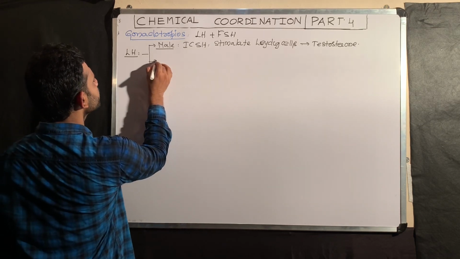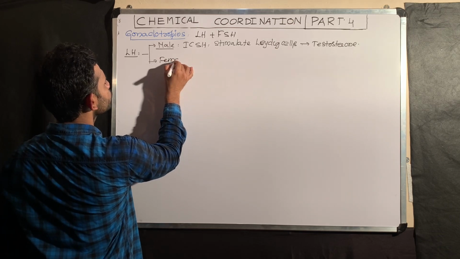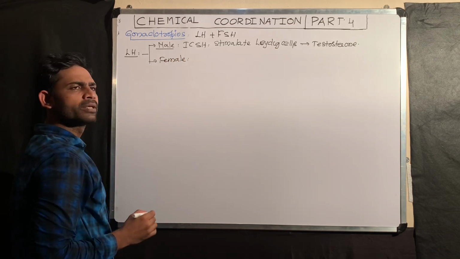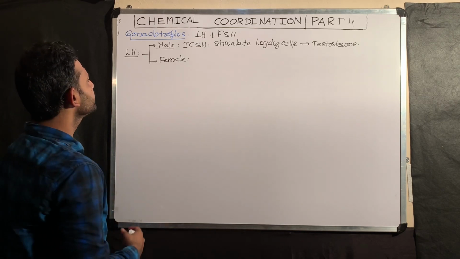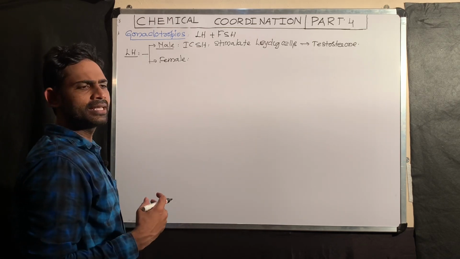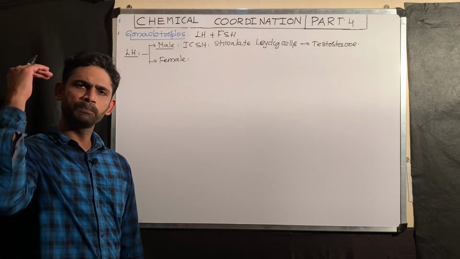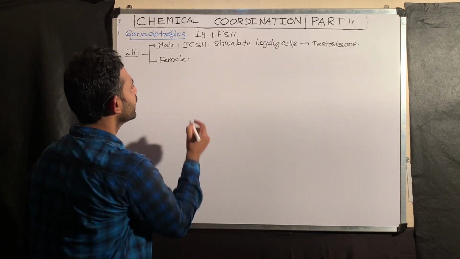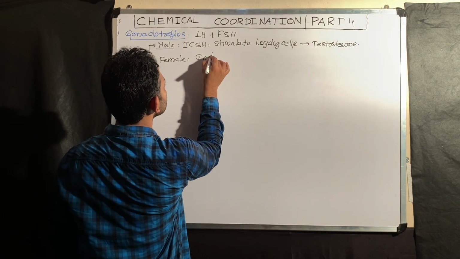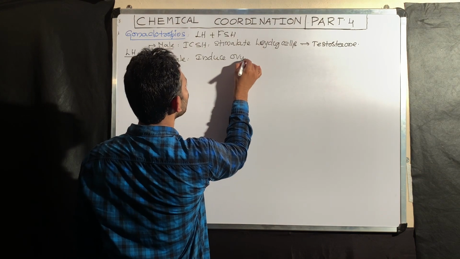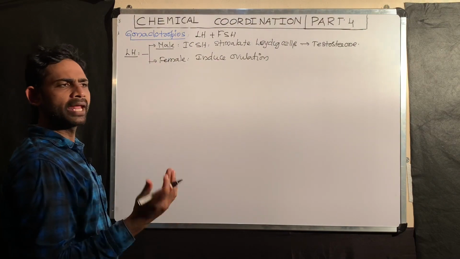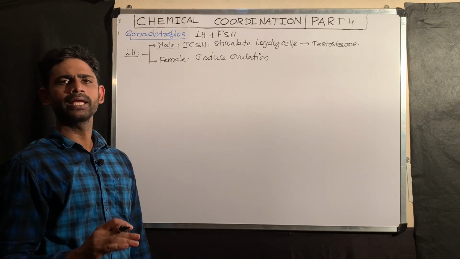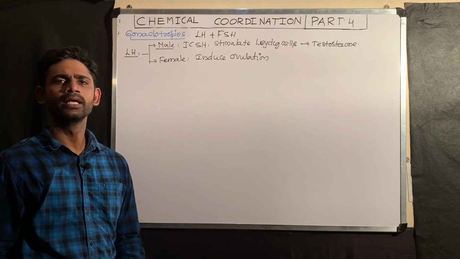Now you take the female. What is the meaning of luteinization? Luteinization you can call it ovulation. That means in female, when this LH reaches the peak in the blood, that induces ovulation. Ovulation is nothing but the rupture of the Graafian follicle.